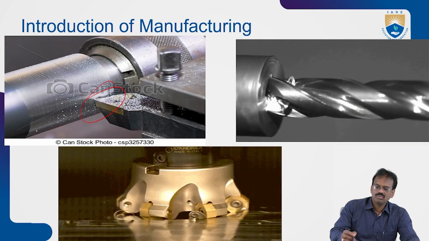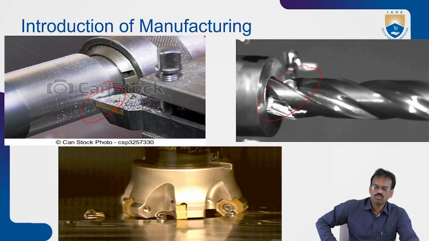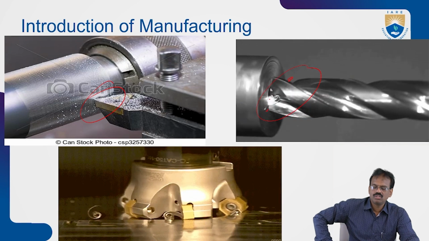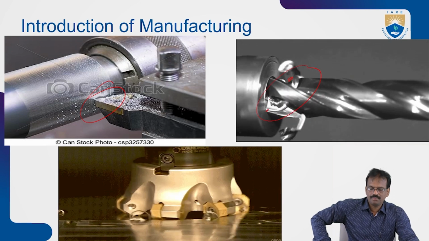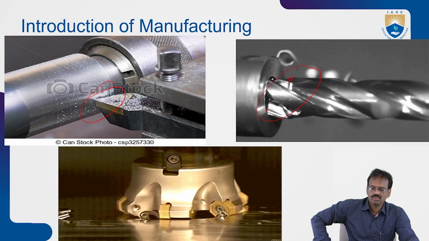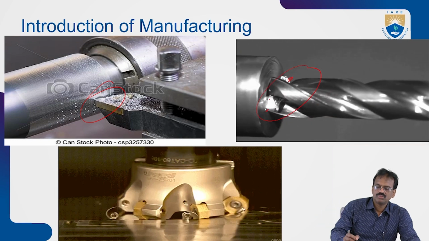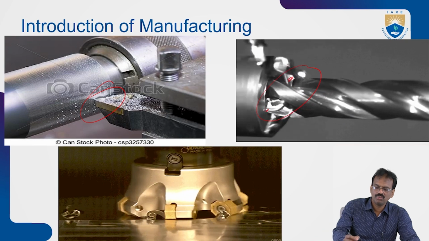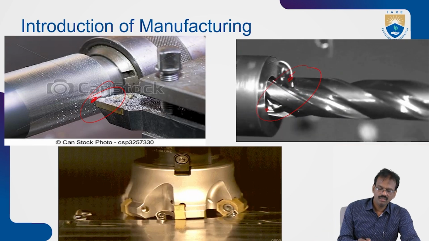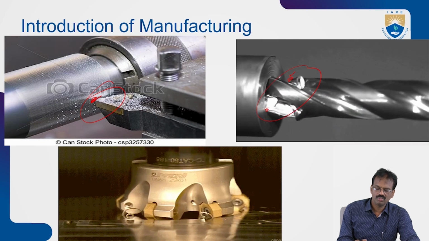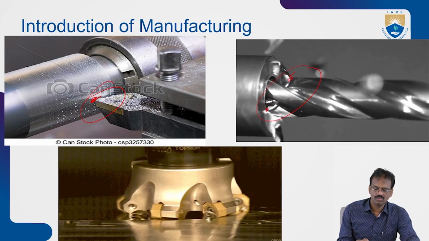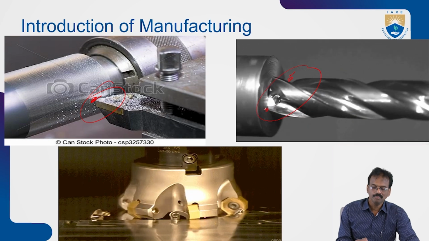This one is the double point cutting tool. Two points will cut the workpiece with two edges to remove the material. Here is one point, here another point. Here only one point is there. Here you can see the multi-point cutting tool, which is used in the milling machine.